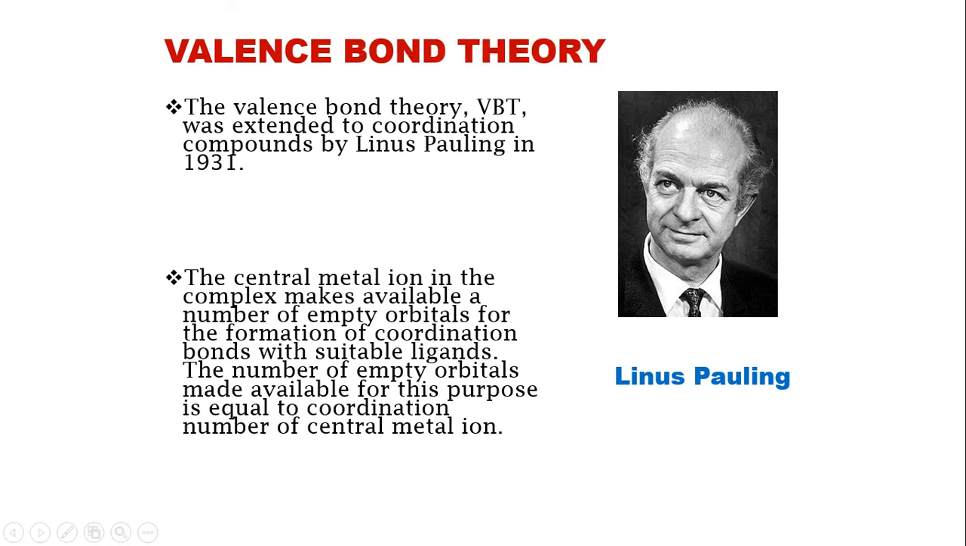Basically, VBT deals with a central atom in the complex that makes available a number of empty orbitals for the formation of coordination bonds with suitable ligands. So the empty orbitals are created around the central metal ion so that the ligands can approach the central metal ion to donate their pair of electrons. Mainly, the number of empty orbitals made available for this purpose is equal to the coordination number of the central metal ion.